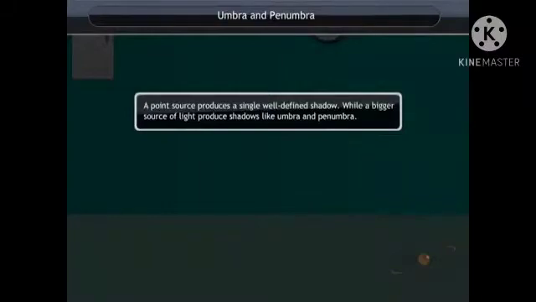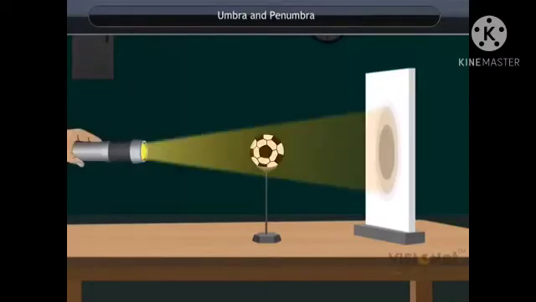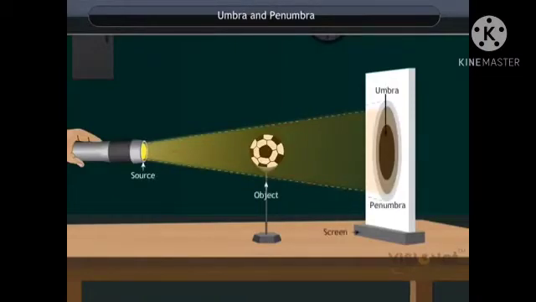Umbra and penumbra. A point source produces a single well-defined shadow, while a bigger source of light produces shadows like umbra and penumbra. Let us carry out an activity to understand umbra and penumbra. Place a ball fixed on a stand and a screen in front of it such that the screen is bigger than the height of the ball. Now light a torch from the other side of the ball and see its shadow formed on the screen.